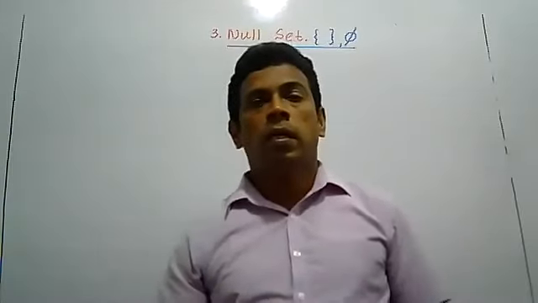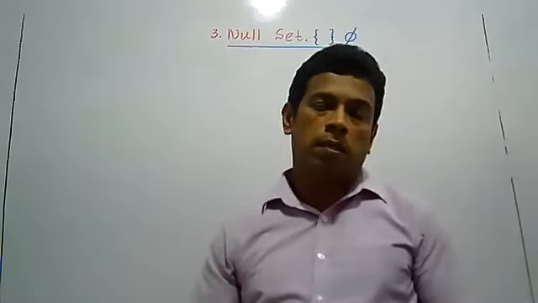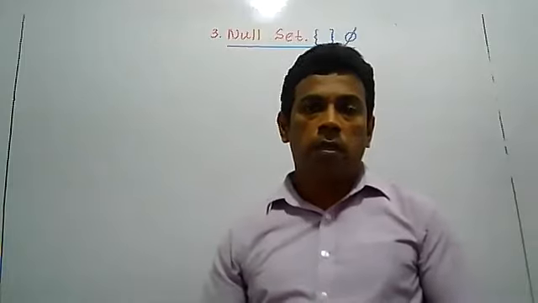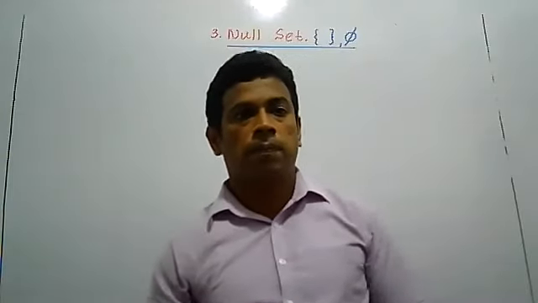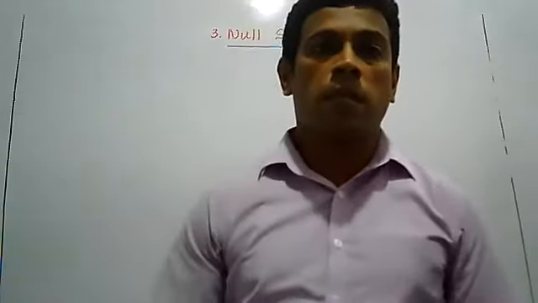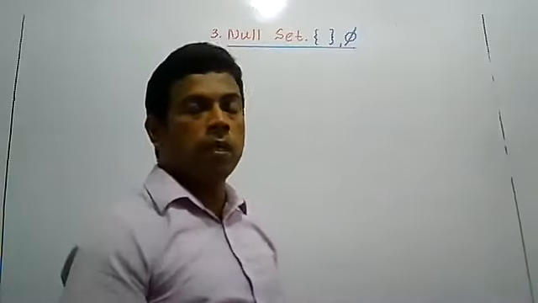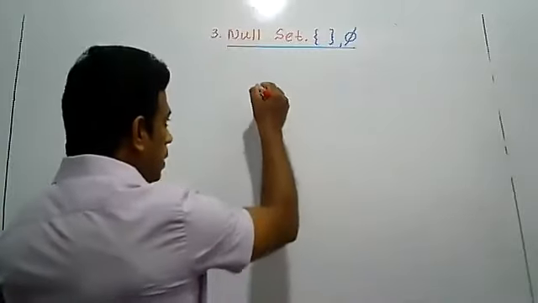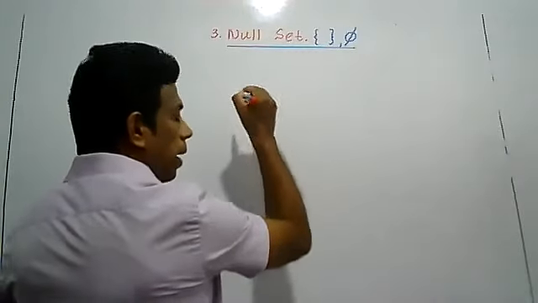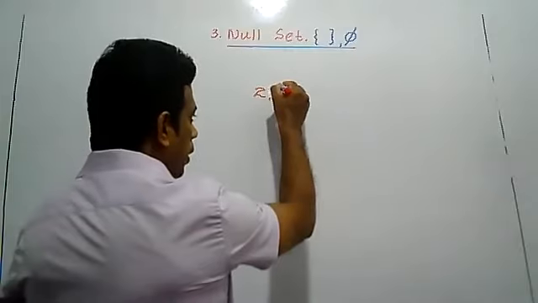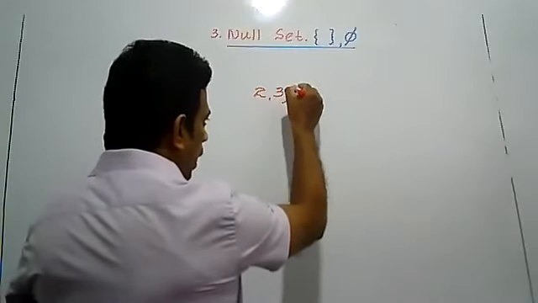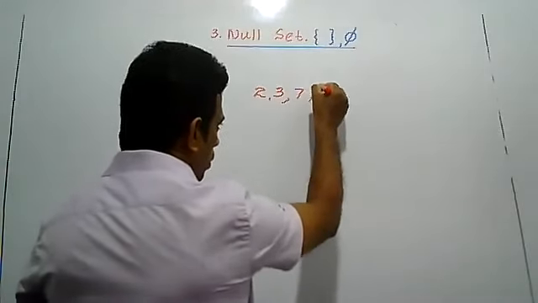Second example. Example 2: square numbers ending with the digits 2, 3, 7, or 8.